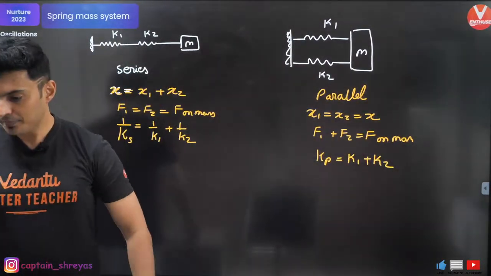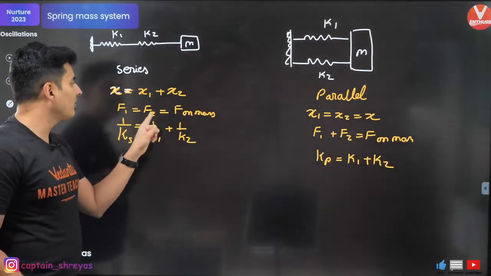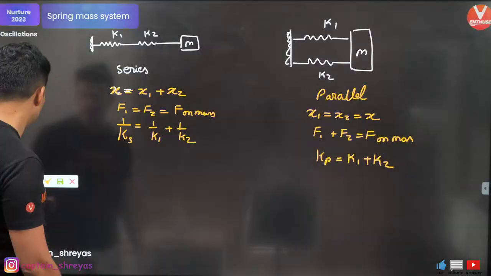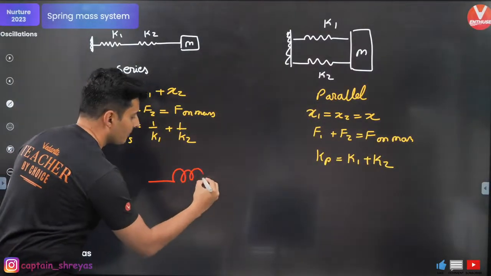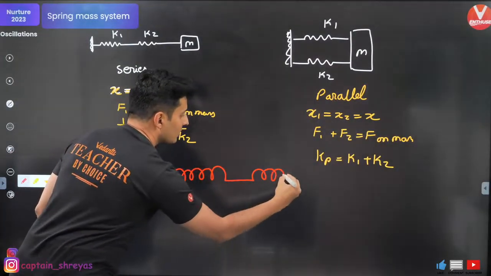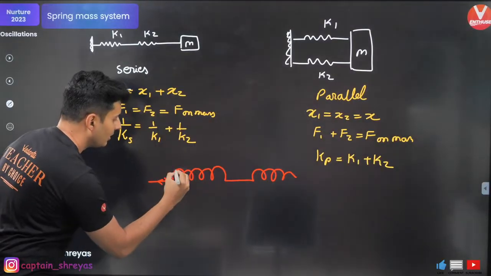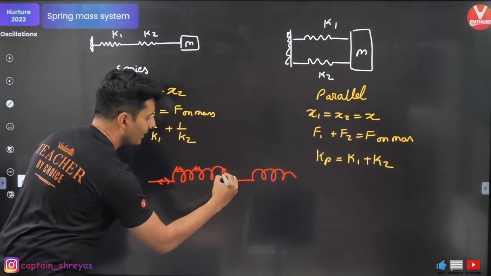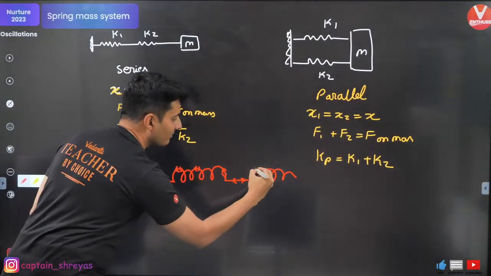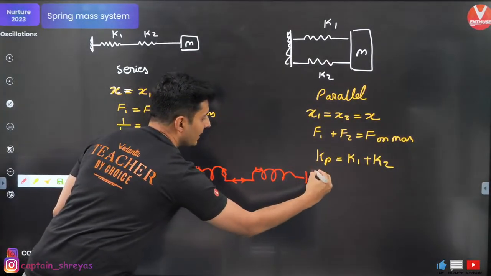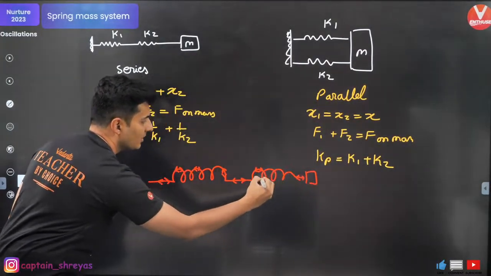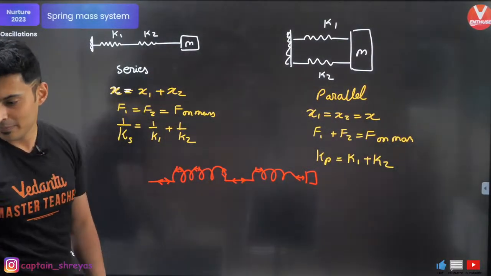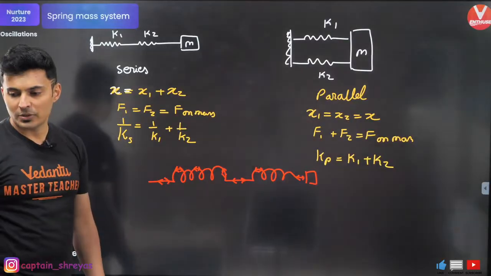Okay, Anthony, it is the same force because look at this, it's the same coil. Just observe this. This is a coil and the same coil continues. So the tension here, the tension at any point, even here, and then here, it's the same string which is continuing, and then it is finally connected to this mass. So the tension throughout the coil is the same. So hence, in series, the force is the same. Make sense?